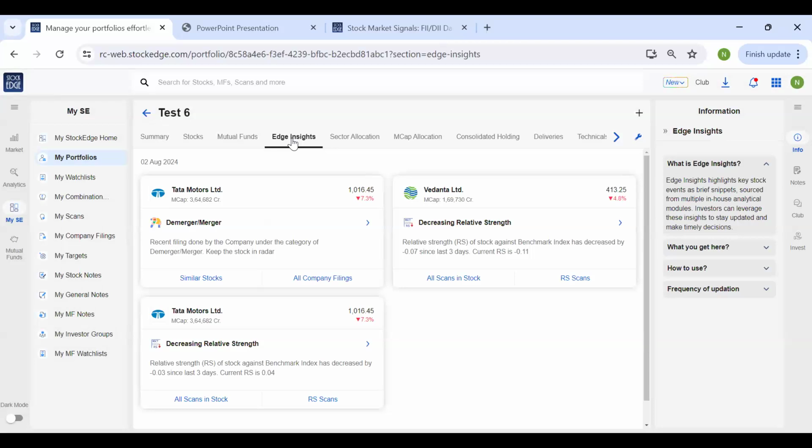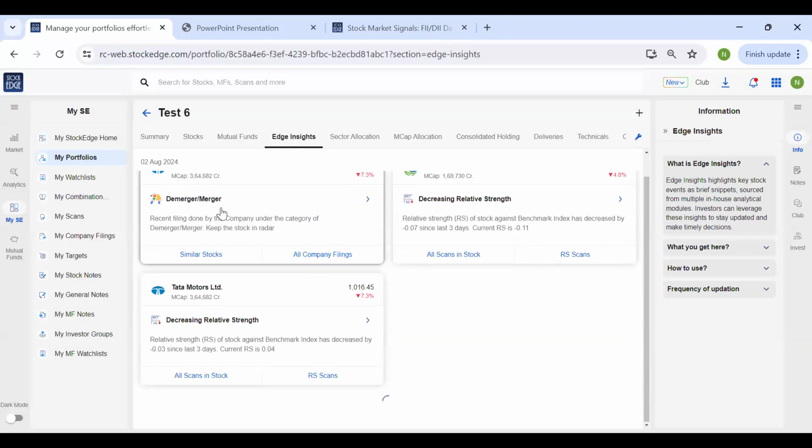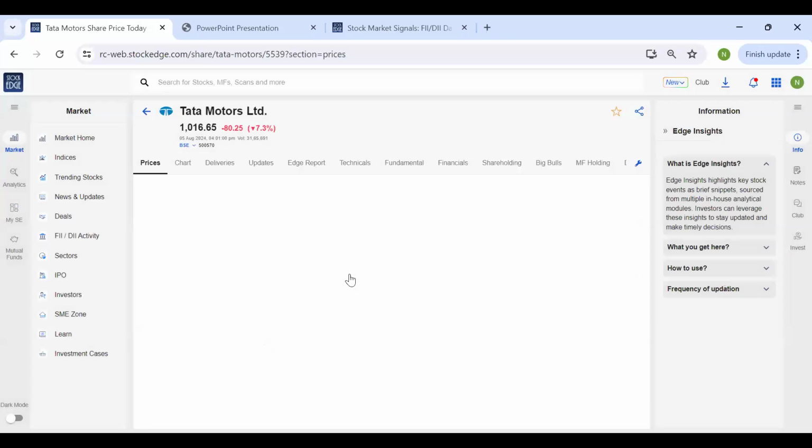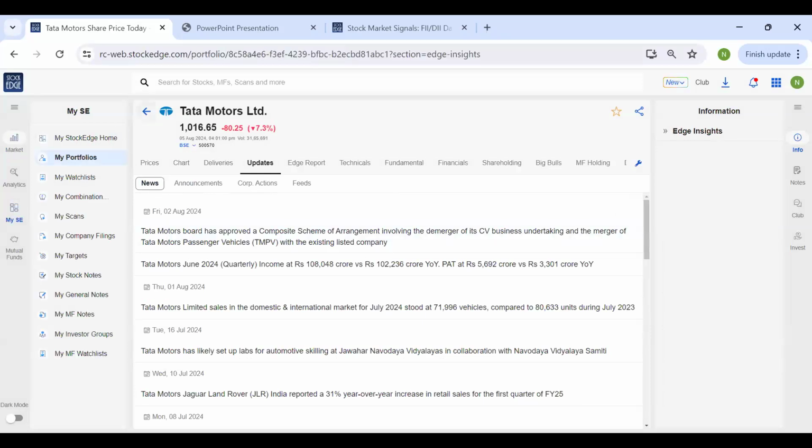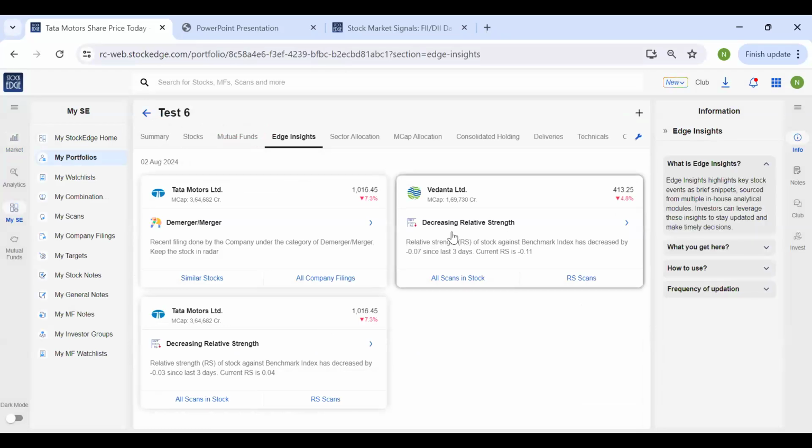So if you see Tata Motors, the insight is that there is a demerger or merger happening. So you can just click on it and it will take you to that particular information. So if you see the news is there that they have approved a scheme of demerger. Similarly, for Vedanta, the relative strength is decreasing. Even for Tata Motors, the relative strength is decreasing. So these are the insights for the portfolio stocks that I have added.